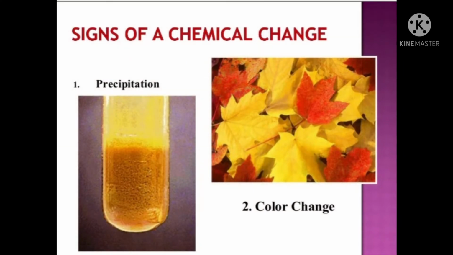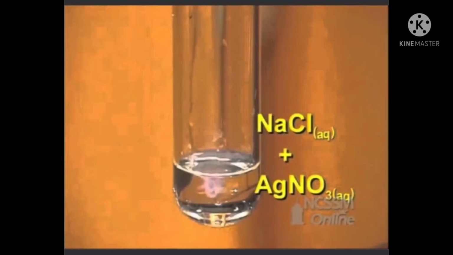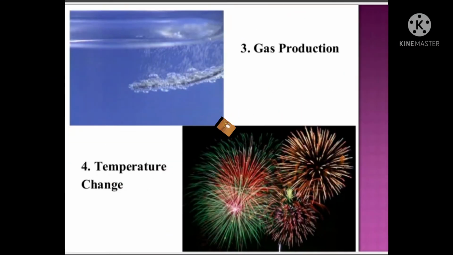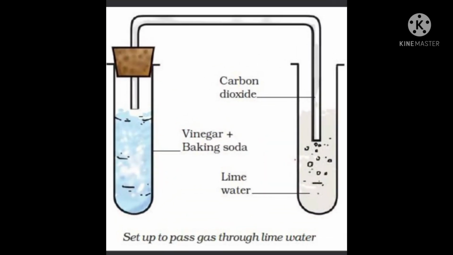An example of formation of a precipitate is when sodium chloride is mixed with silver nitrate: the white precipitate of silver chloride will deposit at the bottom and sodium nitrate forms. An example of formation of gas is when vinegar or acetic acid is added to baking soda or sodium bicarbonate, and carbon dioxide and other substances form.